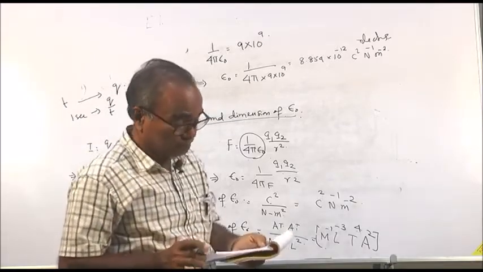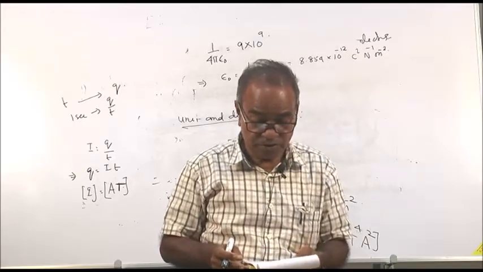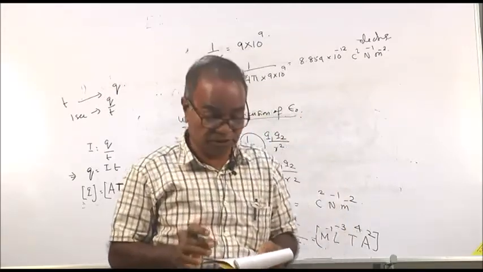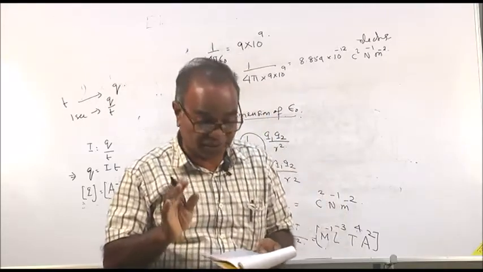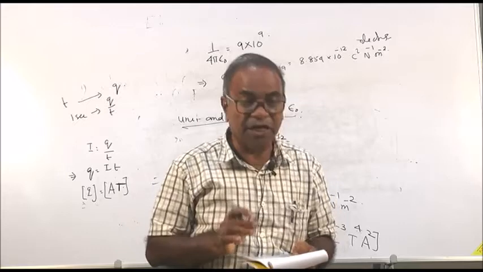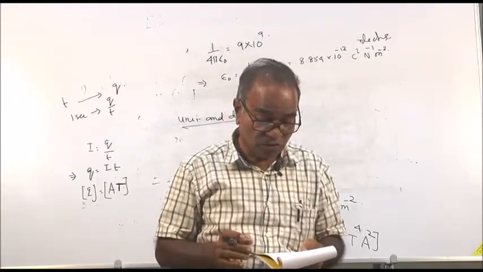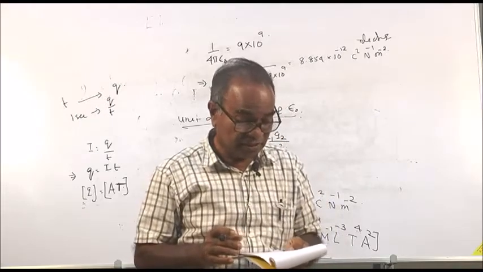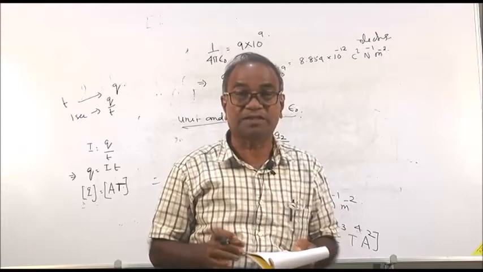Then, Coulomb's law is valid for only point charges. This is one important point, you have to note it. Coulomb's law is only valid for point charges having negligible dimension, and the force exerted by one charge on the second is equal and opposite to that exerted by the second on the first.